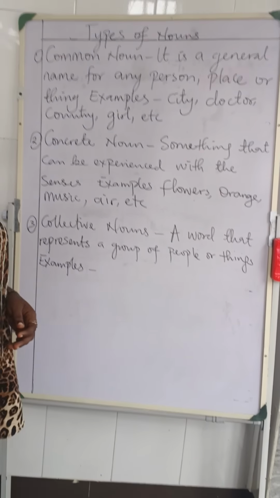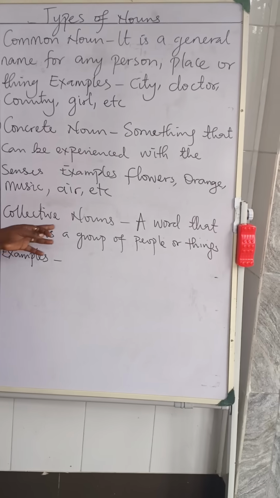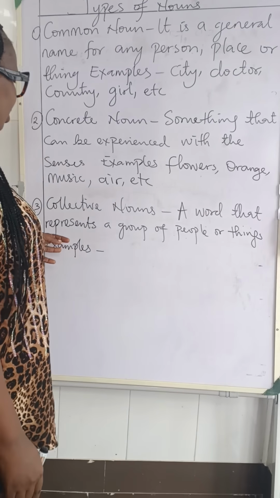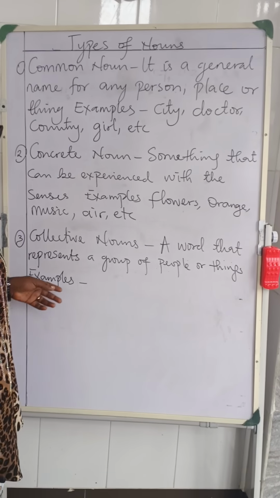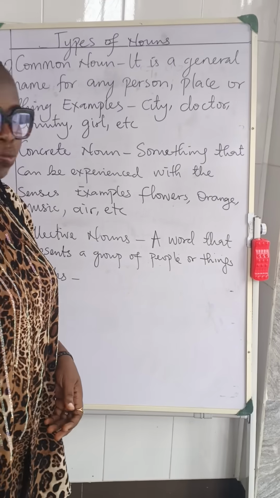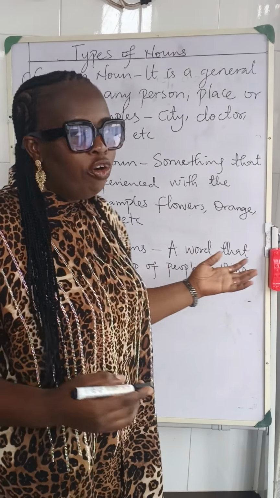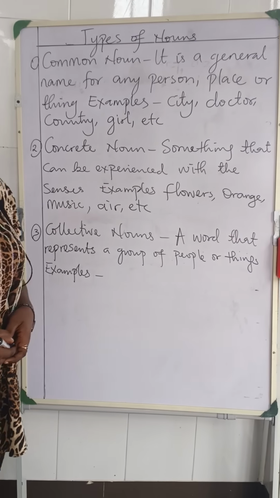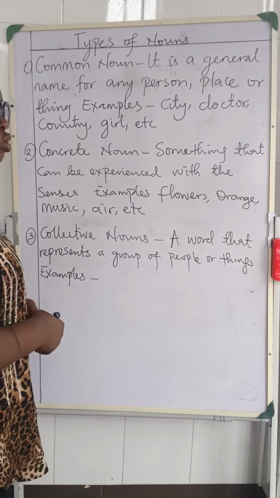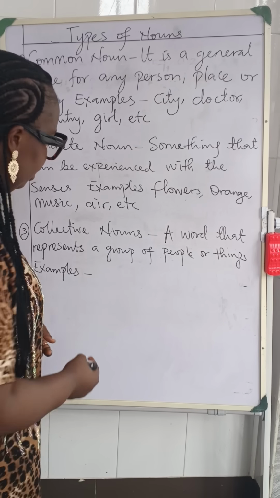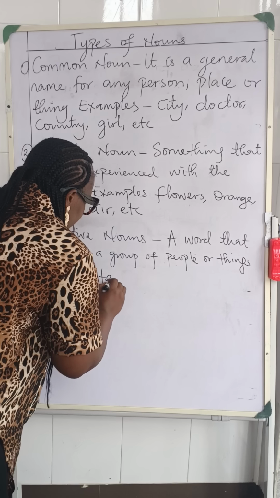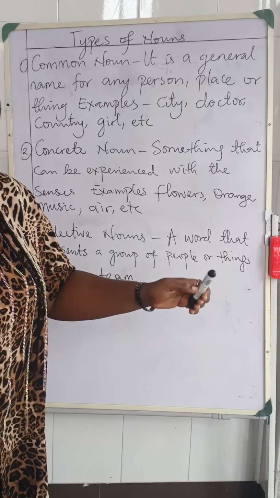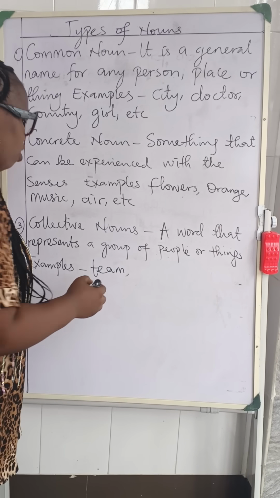Now let's go to number 3. We have collective nouns. A collective noun is a noun that represents a group of people or things. Now we have examples. What are some examples of a collective noun? A team, T-E-A-M. A team is an example of a collective noun.